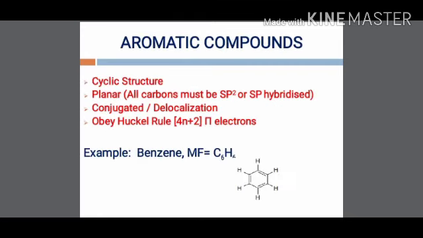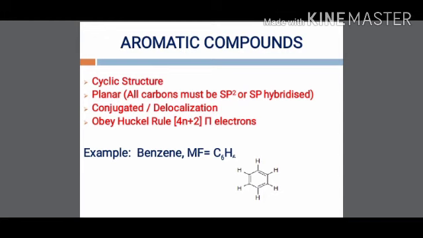As far as aromatic compounds are concerned, to become aromatic, a compound should fulfill these four conditions. First condition is it should be cyclic in nature and it should be planar in nature. Means all carbon atoms must be sp2 or sp hybridized. If there is presence of pi electrons and n electrons, they should be delocalized. Means there should be continuous delocalization of pi and n electrons.